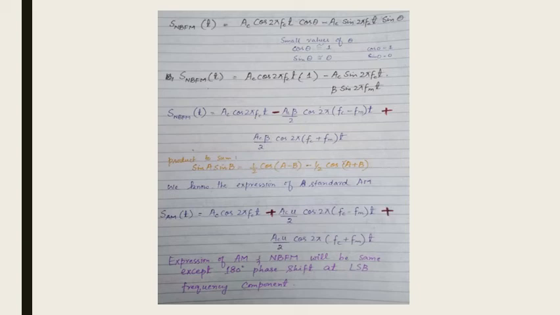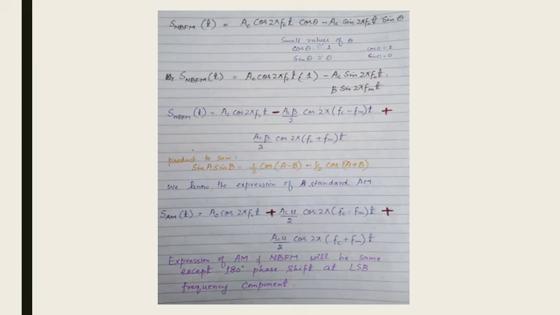This is basically sin A into sin B, which is equal to 1/2 cos(A minus B) minus 1/2 cos(A plus B). So this will be our modulated carrier signal or unmodulated carrier, and here we have these two expressions. Here the frequencies are subtracted and here the frequencies are added. So one of these terms is basically the upper sideband and this is the lower sideband, and if we match it with